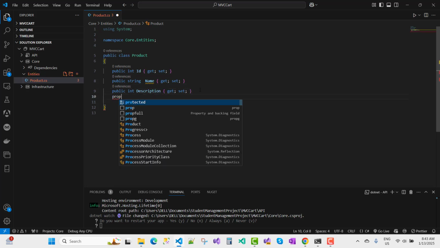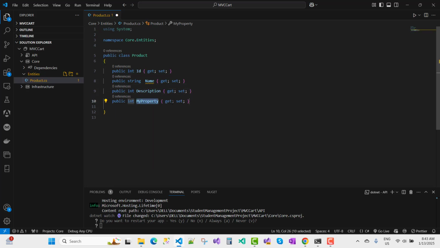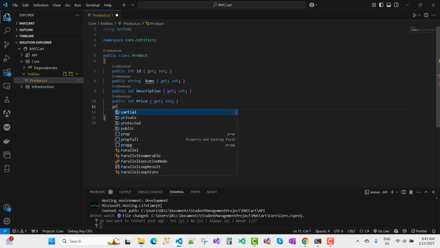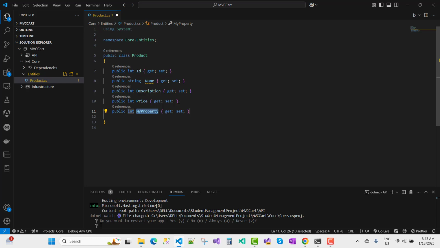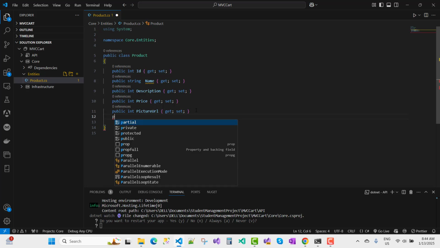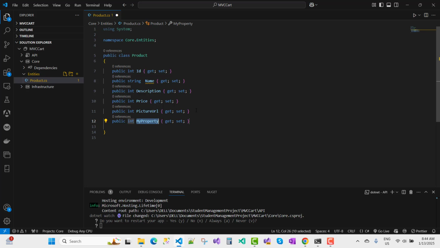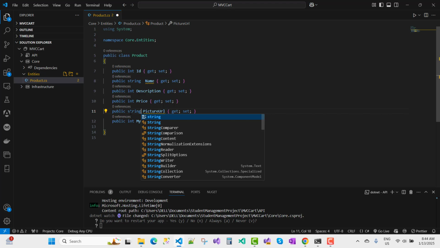Okay. And the next one is to add the price. And the next one is to add picture URL. Next one is the type of the product, so you can just add string.